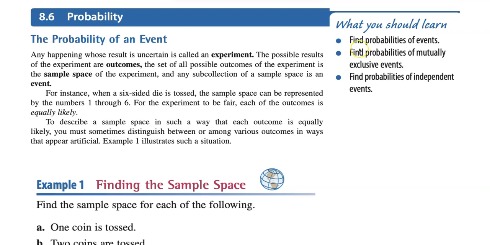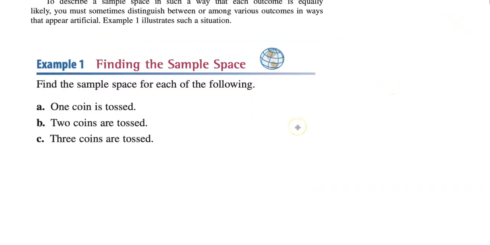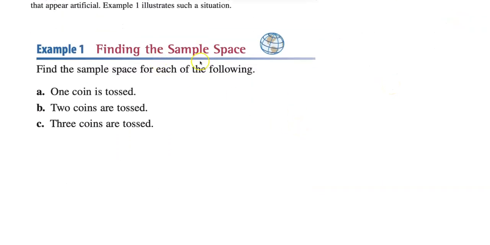8.6 Probability. What you should learn: find the probability of events, find the probability of mutually exclusive events, find the probability of independent events. So for example 1, find the sample space. Sample space just means the possibility of all events. What are the possibilities that could happen here?